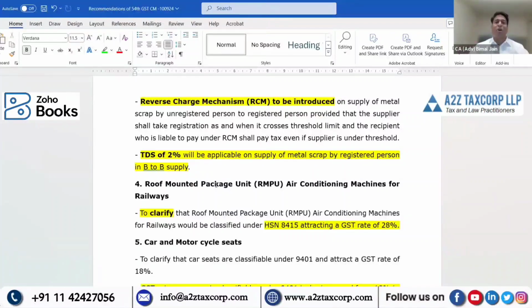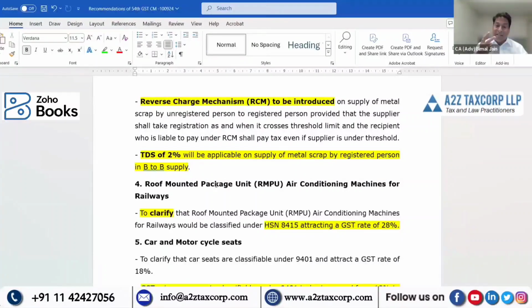Being a recipient, you're complying with everything. But what is the dispute in the trade today? The credit to the recipient is being denied on the pretext either that the supplier is not existing, first. Second, the supplier has taken credit from his preceding supplier, and the preceding supplier has not paid the GST liability, and that credit is flowing in a supply chain.